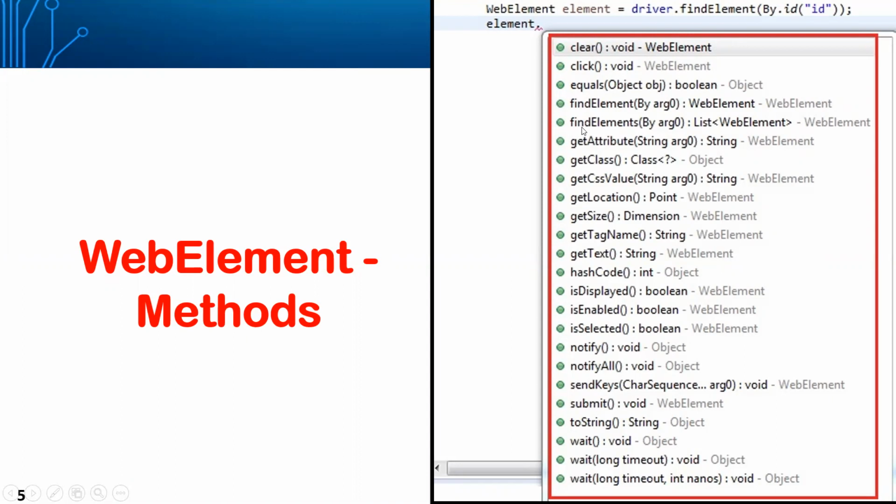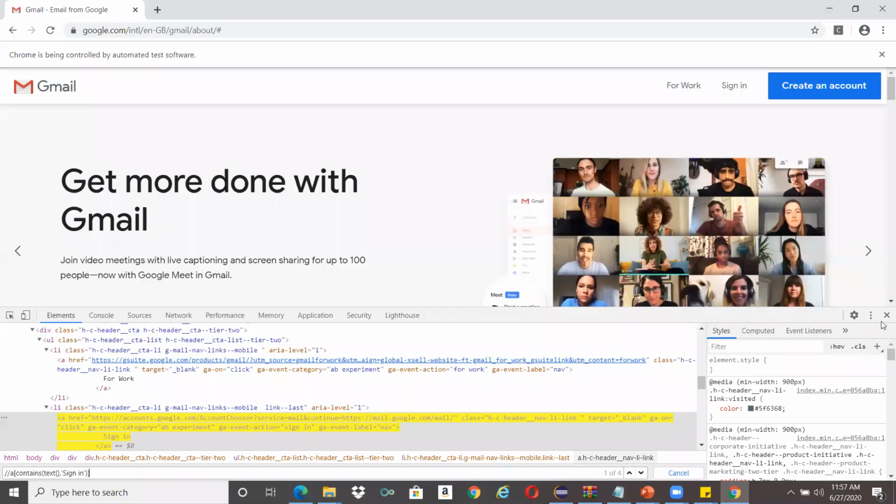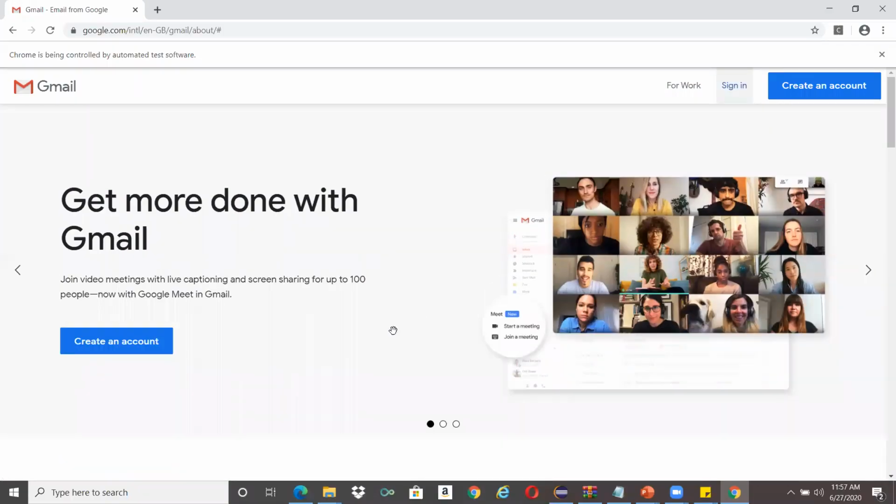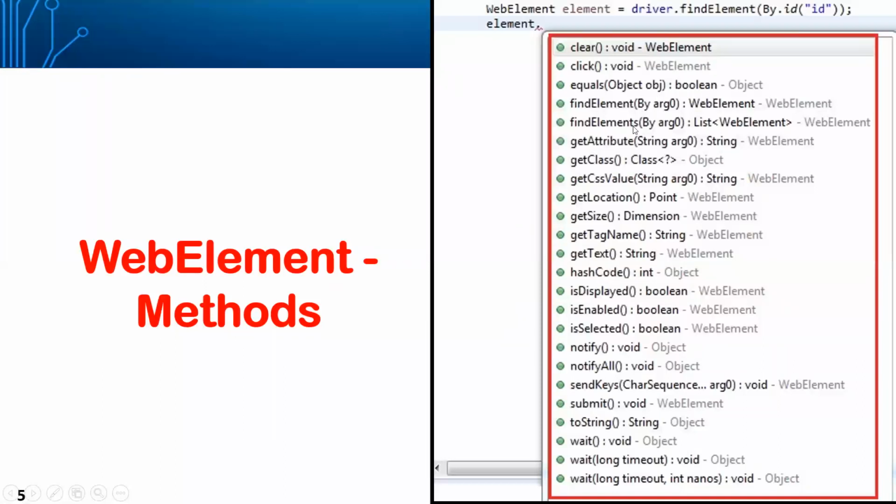For example, in any interview, they might ask you to write a program to find out how many links are there on one particular page. For example, they will ask you to open the Gmail page and count how many links are on it. In that case, you will use the find elements method.